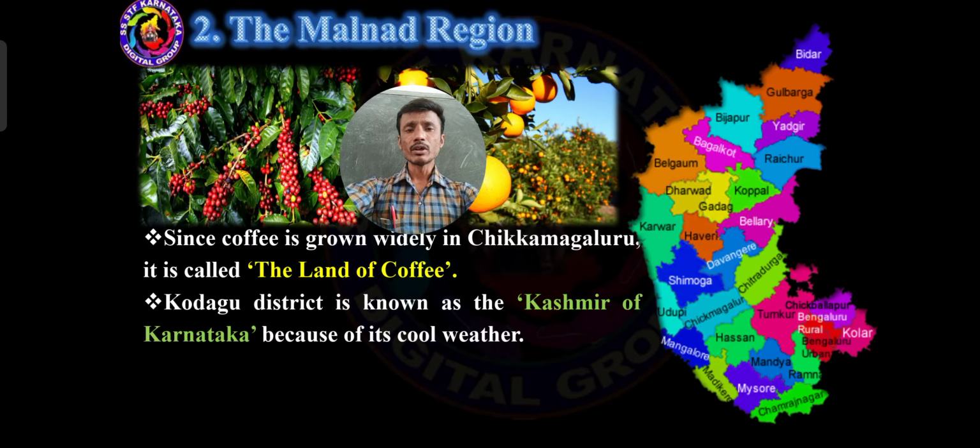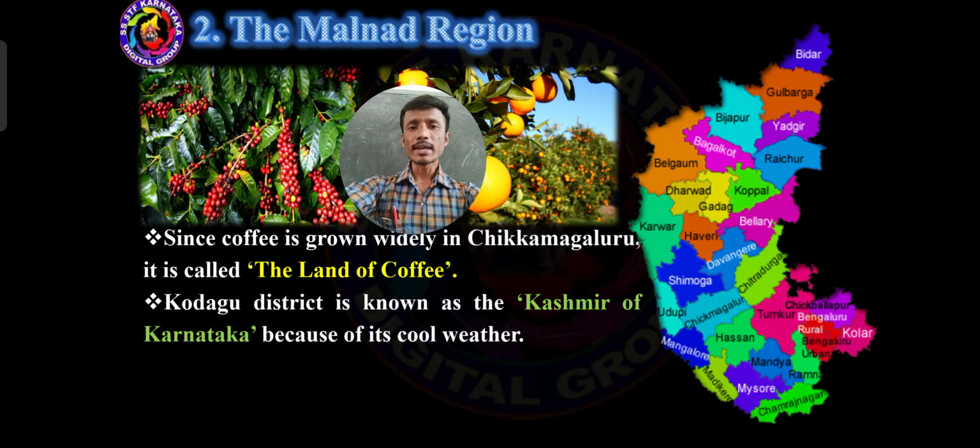Then after, Kodagu district is known as the Kashmir of Karnataka. Got it? In India, there is Jammu and Kashmir. Because that state has cool weather, the temperature is low, that place is considered Jammu and Kashmir. Such a place is located in Karnataka also.